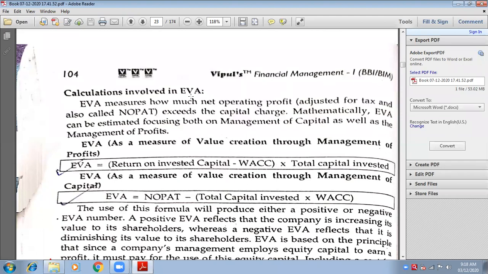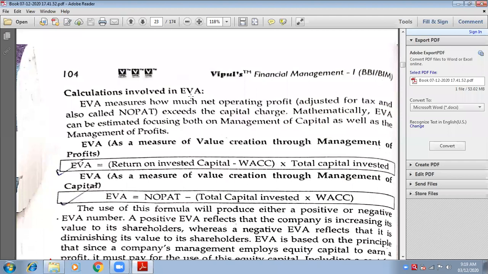Now, what do you mean by economic value added? Listen very carefully. It can come in objective type questions. Objective type questions will come in your question paper. So EVA is economic value added, and it measures how net operating profit is adjusted against capital charge. Suppose you have equity share capital, preference share capital in your company.